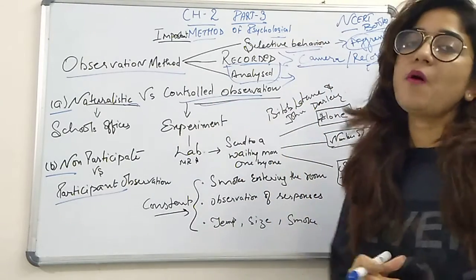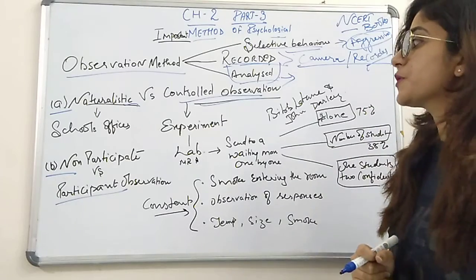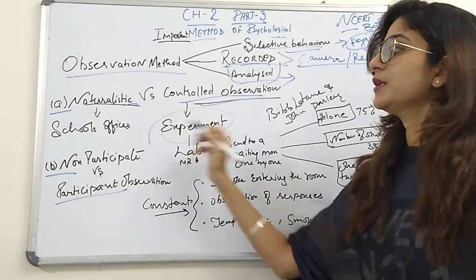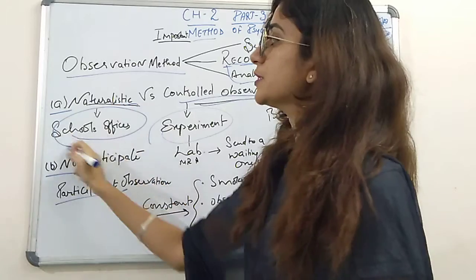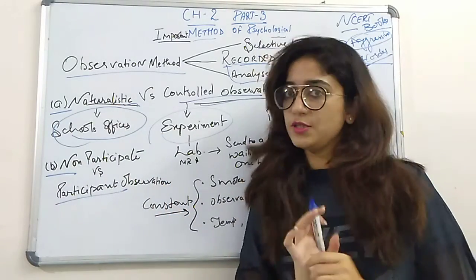That is very important in controlled observation. So the experimental method is done in this, while the school and office are naturalistic environments.